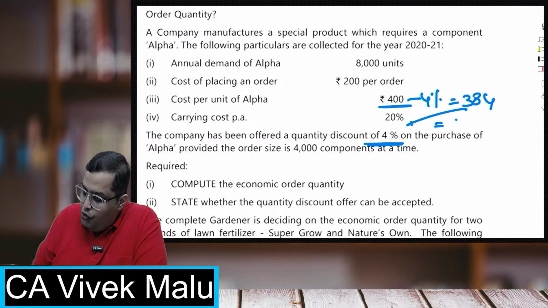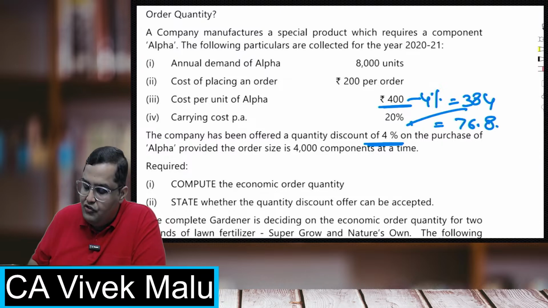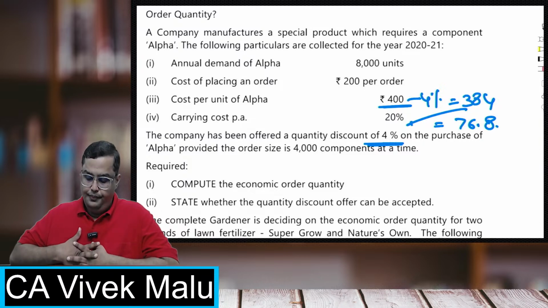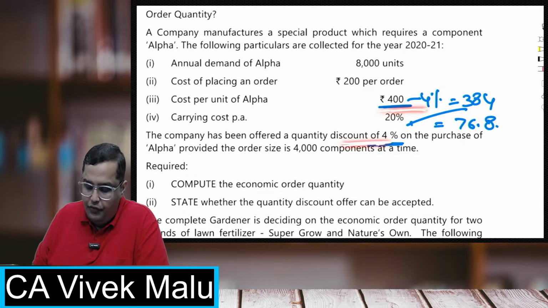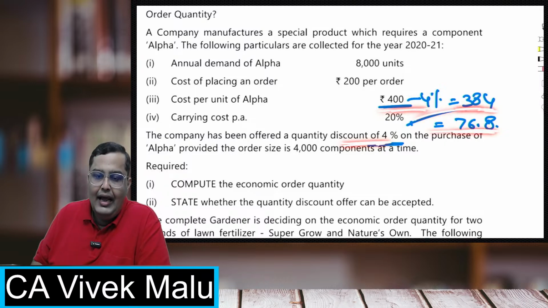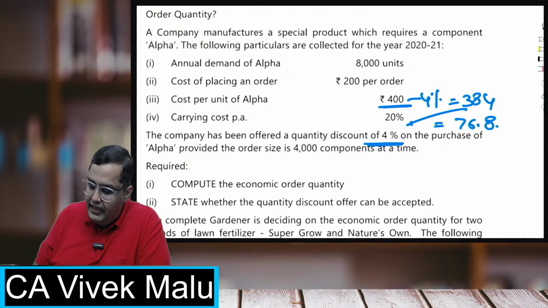So my new carrying cost will be 76.8, right? That is my carrying cost per unit per annum now.